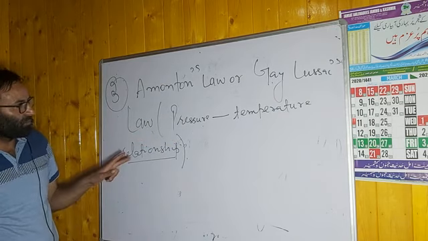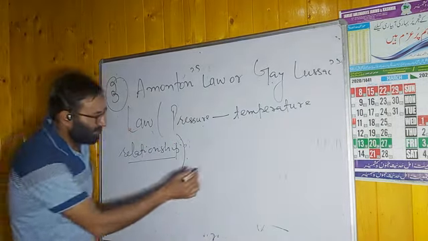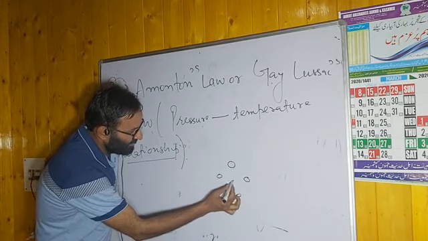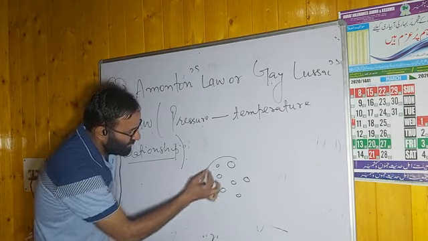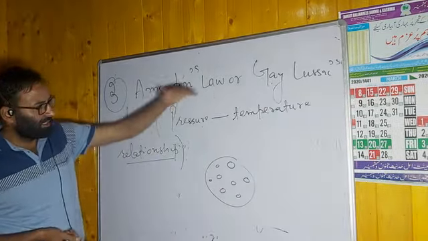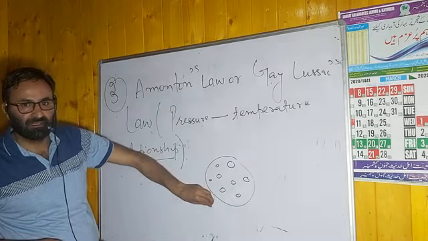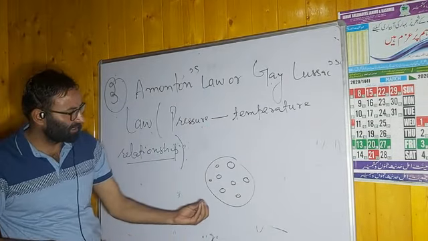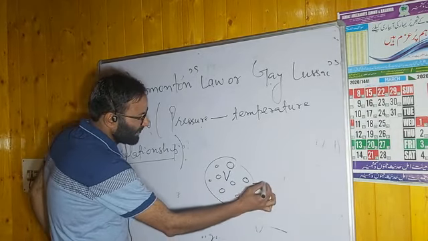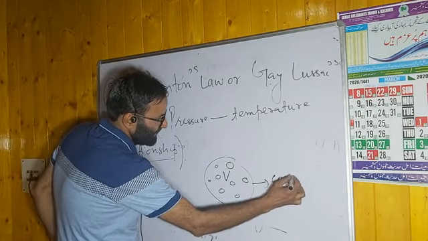Now we will see why these two are related. Dear students, if you have a gas having this volume: in Boyle's law you increase the pressure, volume decreases. In Charles law you increase the temperature, volume increases. But now you want to maintain the volume constant.